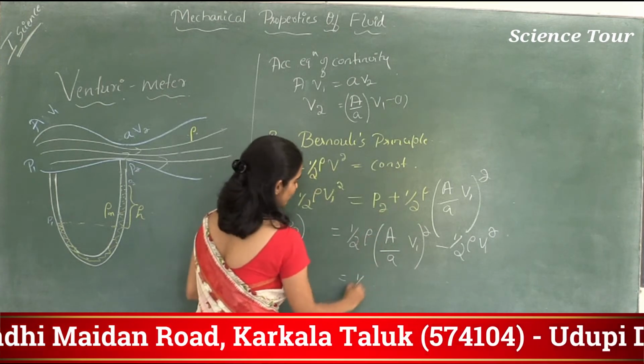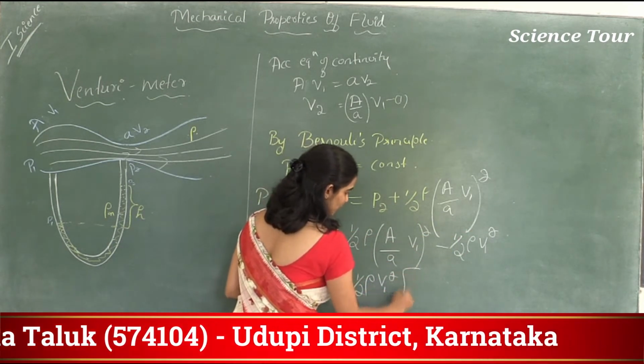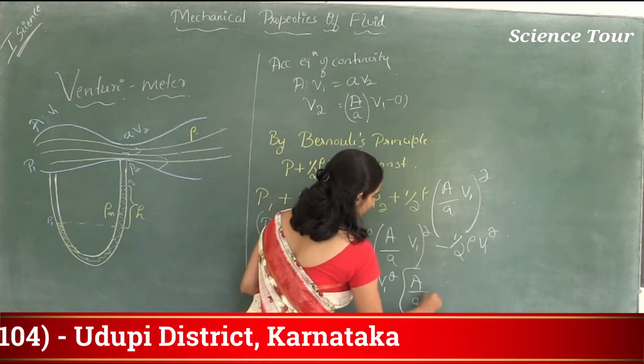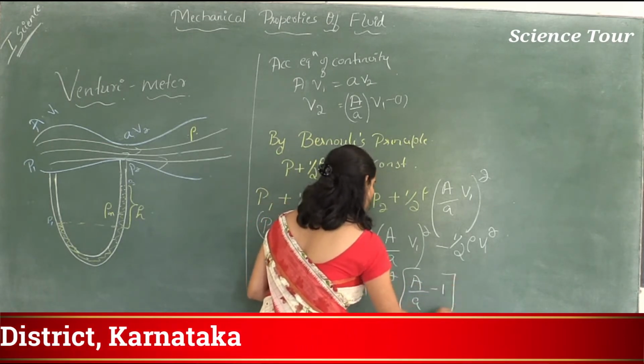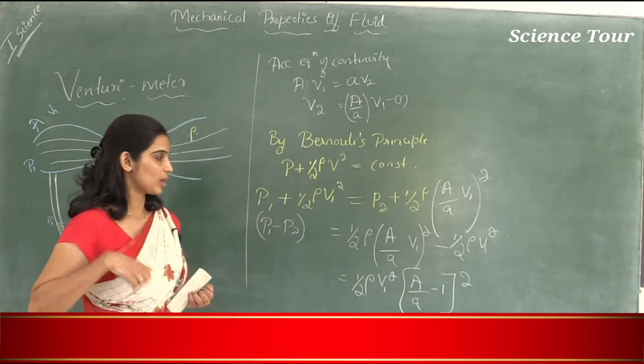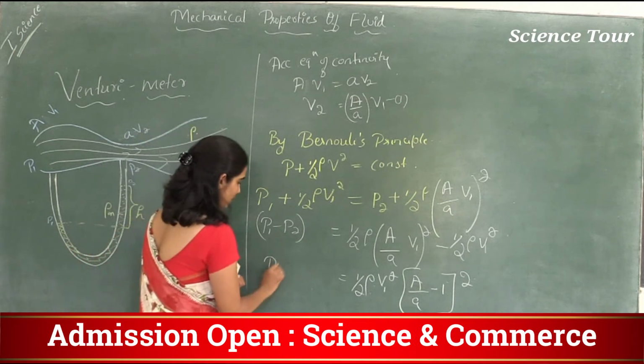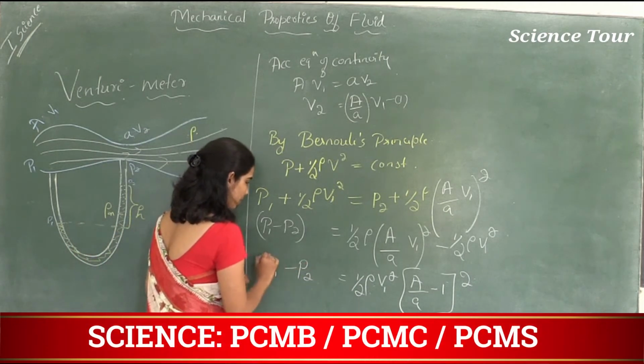Here half rho V1 square is common, take it outside, remaining is (A by a) square minus 1. This is P1 minus P2.